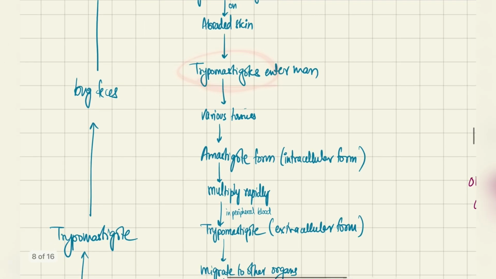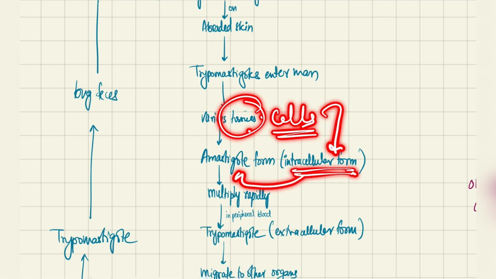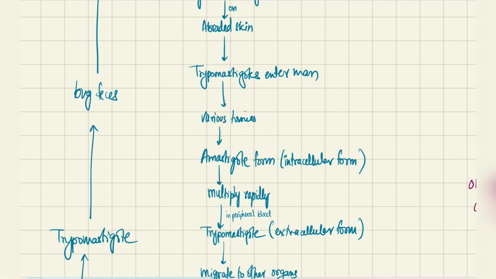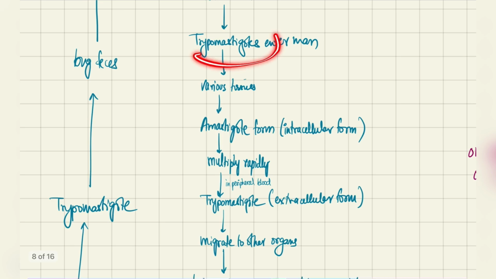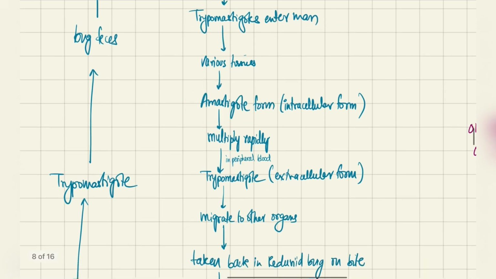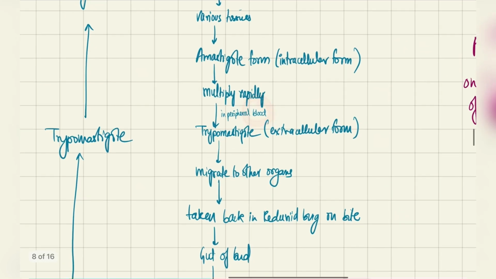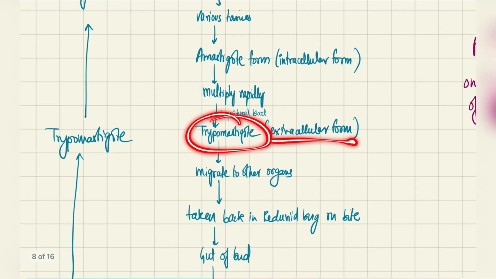These trypomastigote forms go there, and when they enter the cells of the tissues, they convert into the intracellular form, which is the amastigote. That's all you have to remember for now. The trypomastigotes are the extracellular form and the amastigotes are the intracellular form. The amastigotes then multiply rapidly and are eventually released into the blood. In the blood, they again convert to the extracellular form, the trypomastigote.